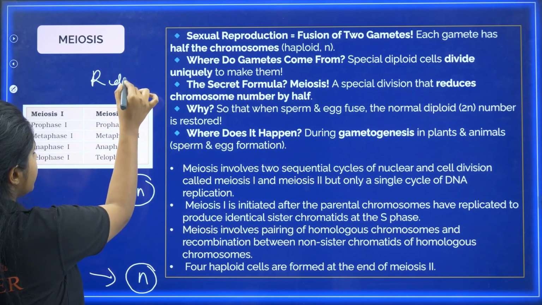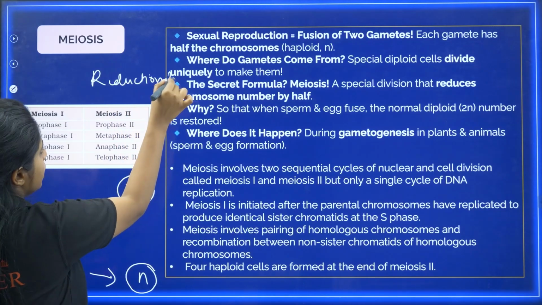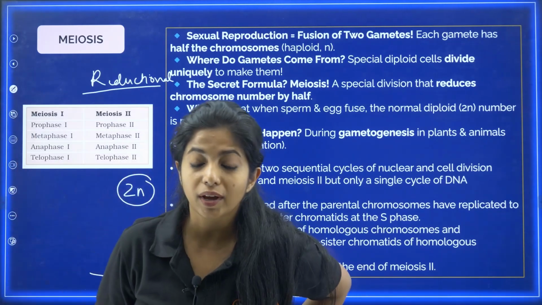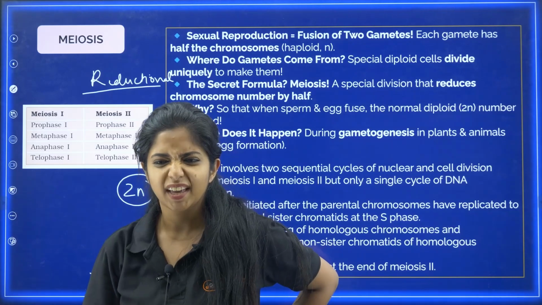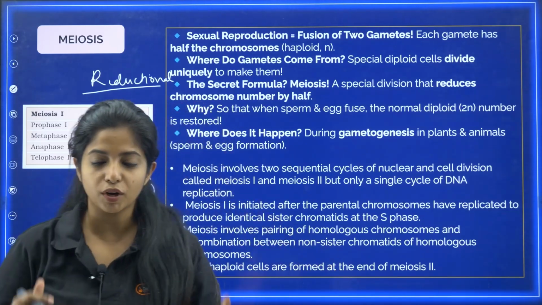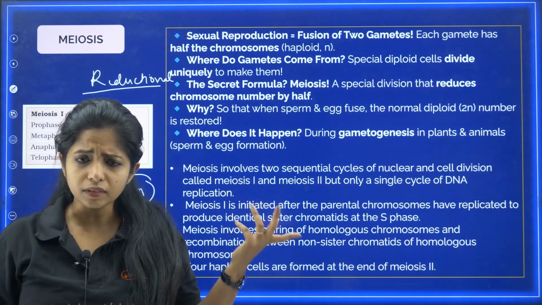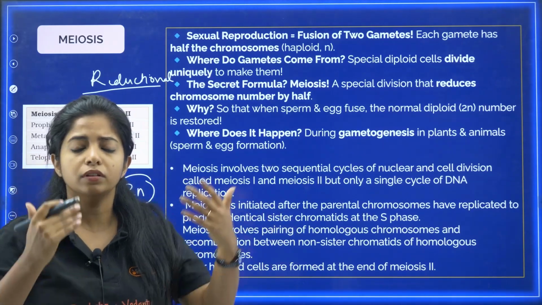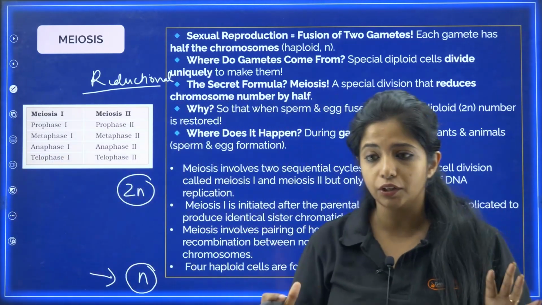So this is a general idea that we have, which is why we call meiosis as reductional division. In the case of mitosis, you used to call it as equational division, yes, because it is giving you equal number of chromosomes, or the amount of DNA, that you started off with.